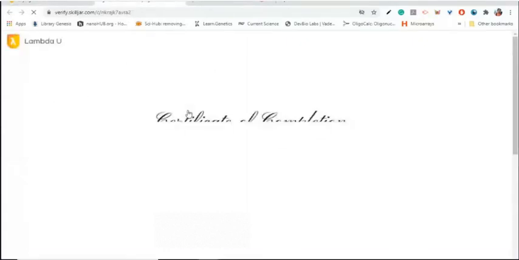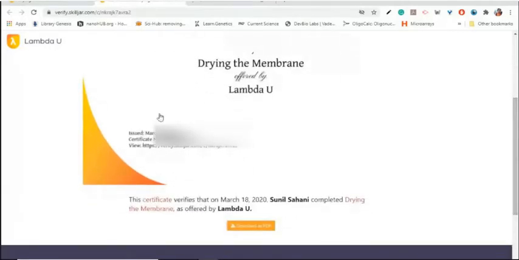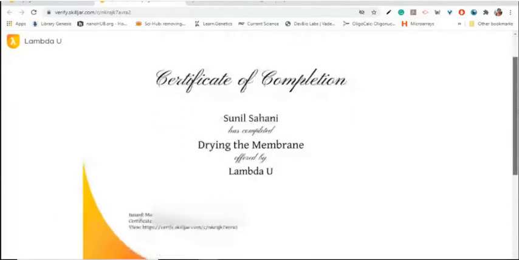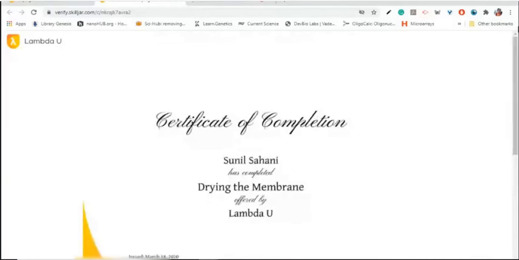And here you can see the specific certificate of your course, which includes your name and date, the course name, the platform, and issue date, certificate number, and verification number. You can share this specific link to various social media platforms. Also, you can add this certificate to your LinkedIn certification section.